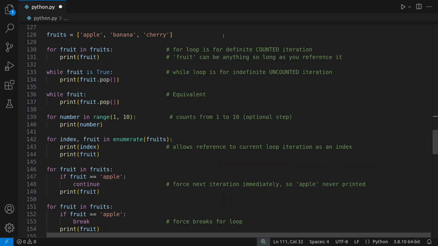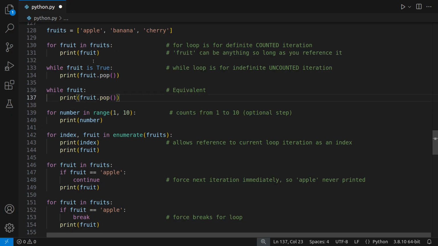Now this is the other major control thing that you can do in programming languages, which is looping. Mostly we're going to talk about the for loop, but I will also mention that there is a while loop in Python. So the classic one: for fruit in fruits, print the fruit. Before, fruits was a list, but it could also be a string. We could be looping over characters in a string. The key is that both of them are iterable.